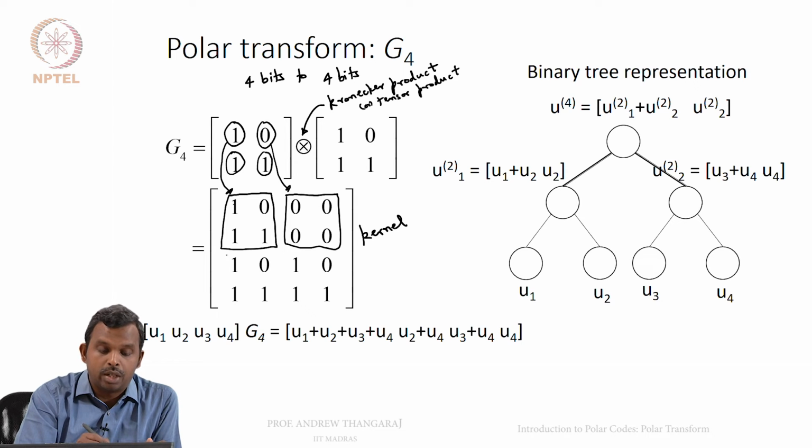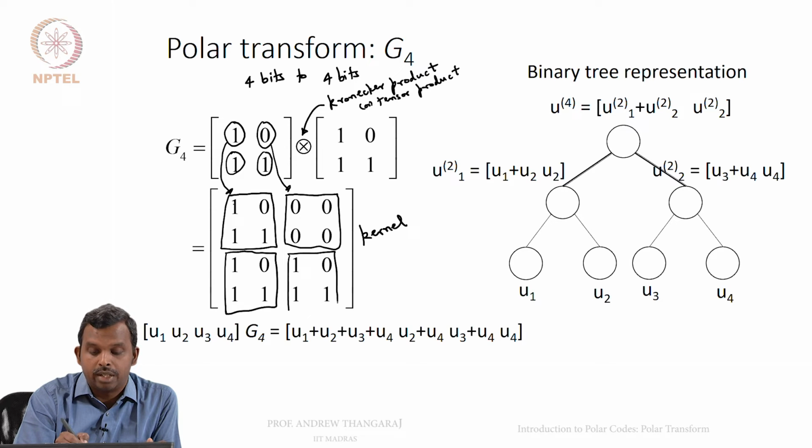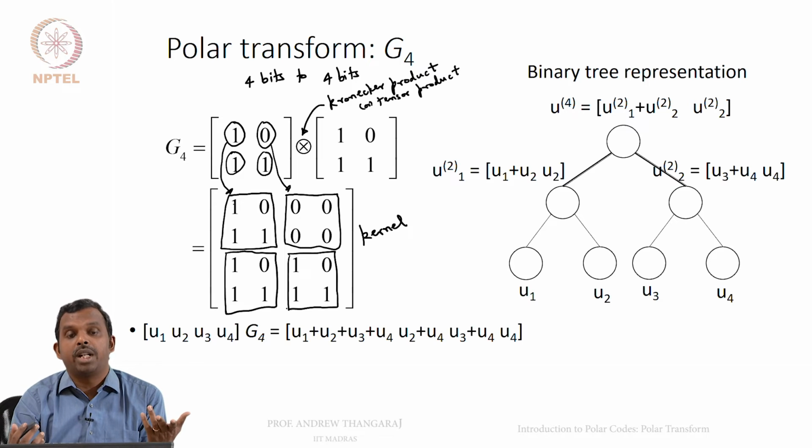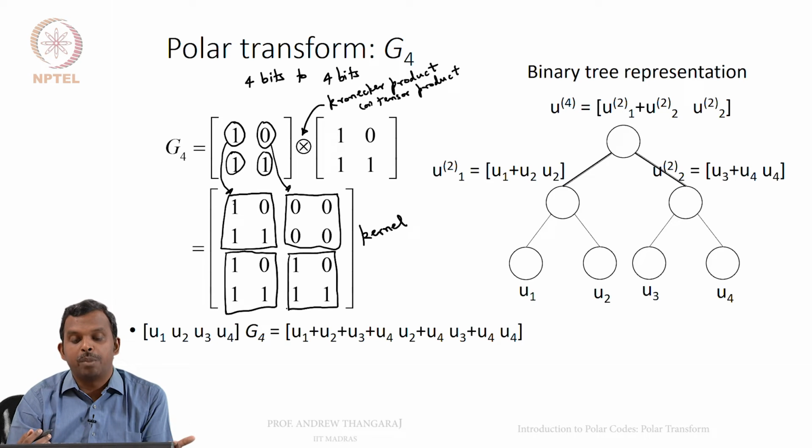The third entry got replaced by the third entry times the second matrix, and the fourth entry got replaced by the fourth entry times the second matrix. So, from two 2 by 2 matrices, you end up getting a 4 by 4 matrix, and that becomes the kernel for G4, which is the 4-bit polar transform or the 4-bit Hadamard transform. So, this is the key idea here. You Kronecker product two G2s to get G4.